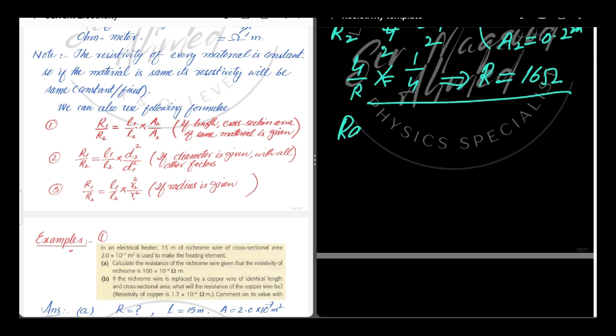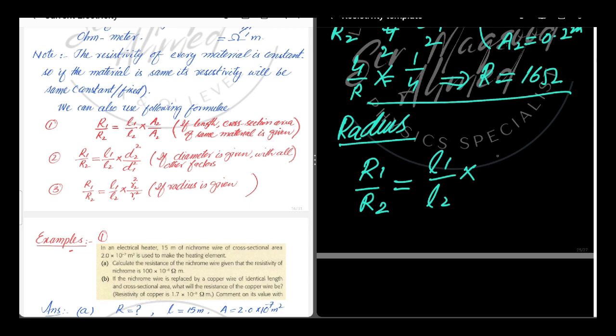In case of a radius, we use this formula as R1 over R2 is equal to L1 over L2 into R2 square over R1 square. R2 is the final radius and R1 is initial radius. As resistance and area are inversely proportional, so we will write the ratio R2 over R1, R2 square over R1 square.